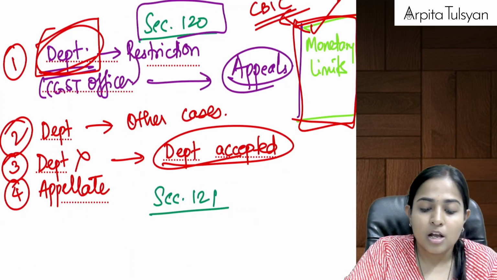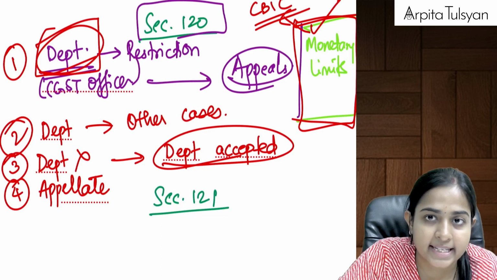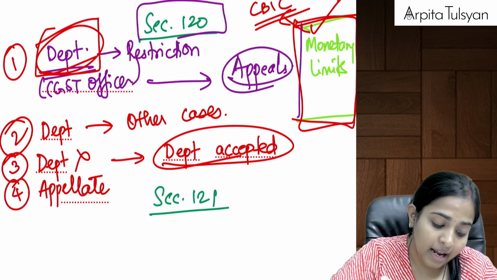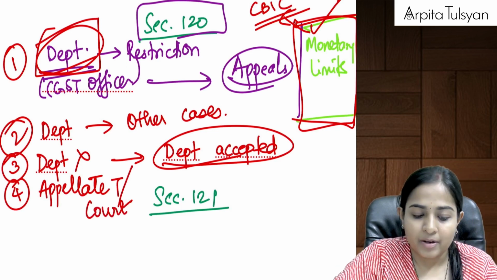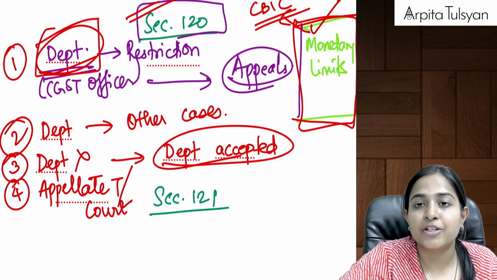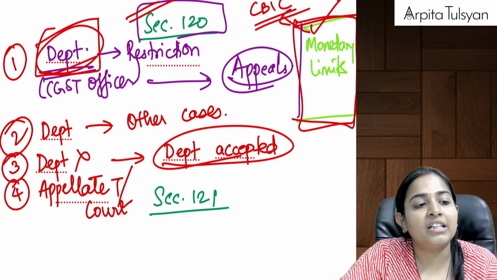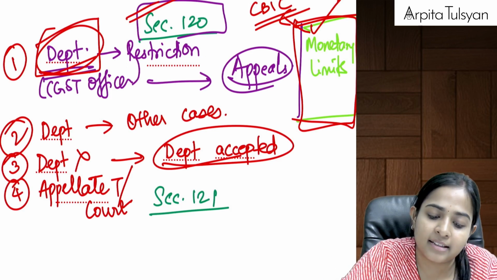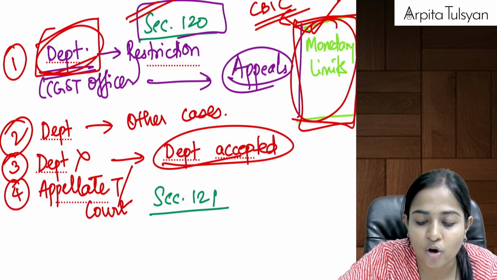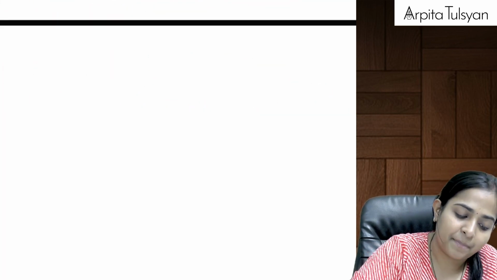So in some cases it can even so happen that monetary limit is not exceeded, still appellate tribunal or court may accept the appeal. So crux of this particular section is, this restriction is first of all applicable only on the department. Whenever the department wants to file the appeal, department will have to check whether the amount is exceeding the monetary limits or not. If it is not exceeding, then appeal by departments cannot be accepted.